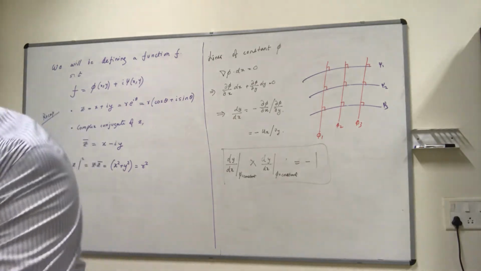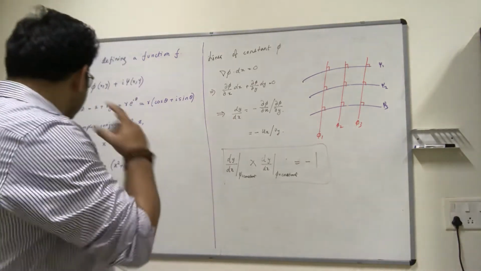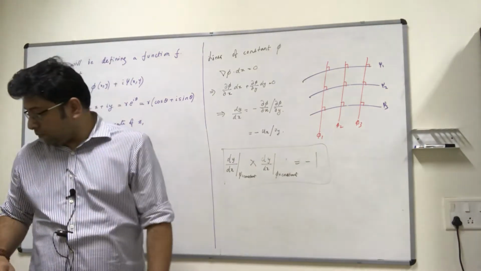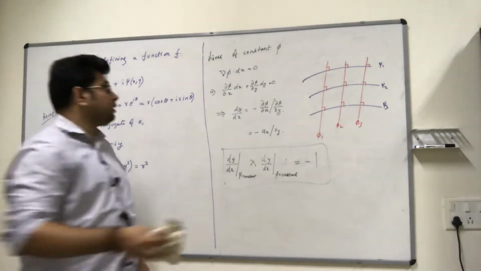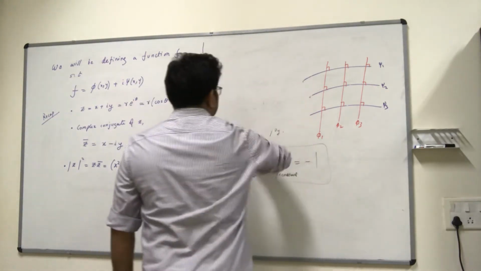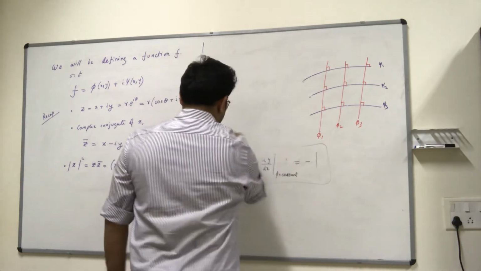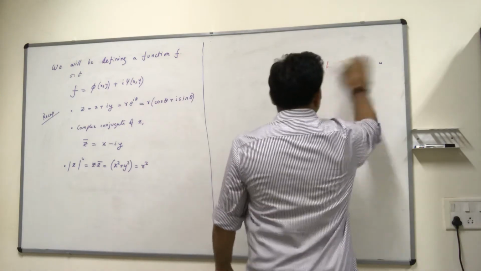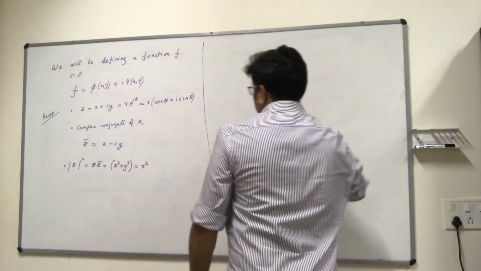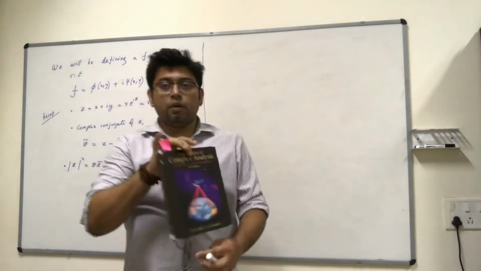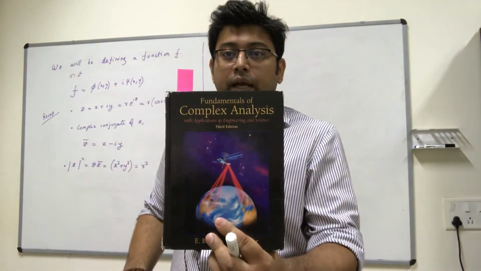Now there are a few important theorems with regards to complex numbers that are relevant here. And for this part, I'm going to refer to this particular book if you want to get this.